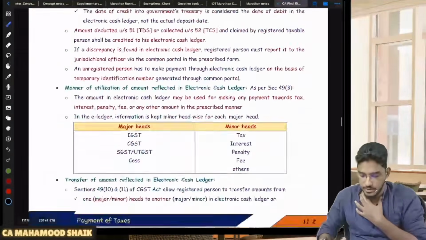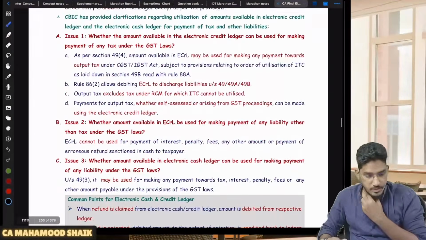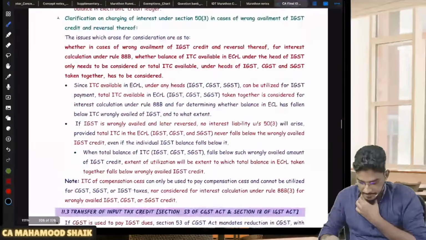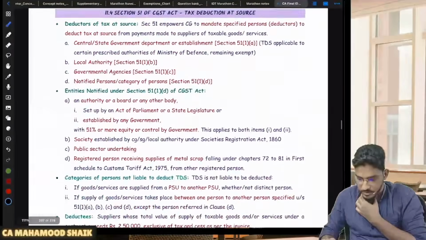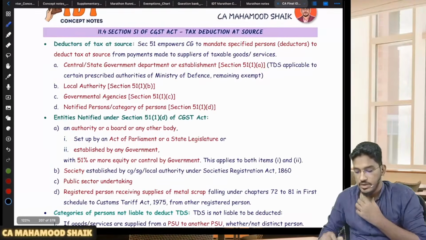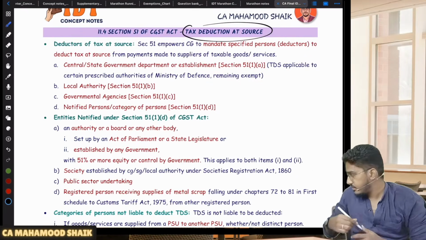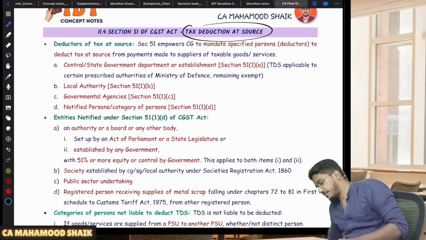Right. So we'll try to do this. Section 51 of the CGST Act is going to talk about TDS. So TDS related provisions we'll try to understand.